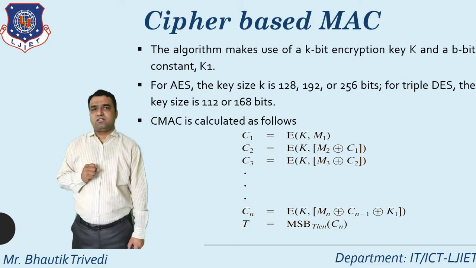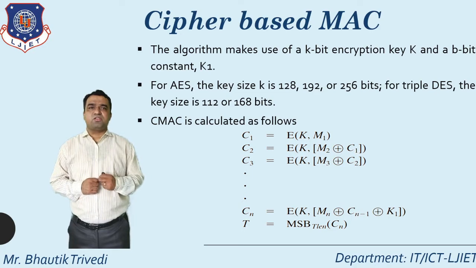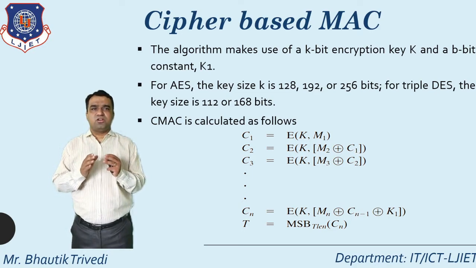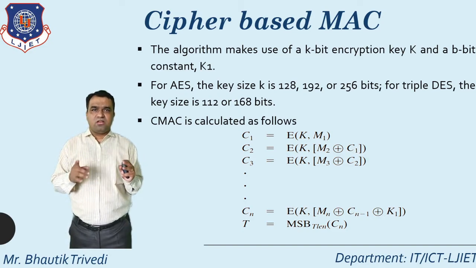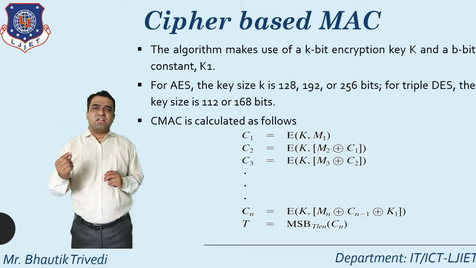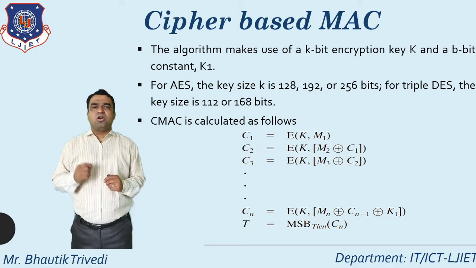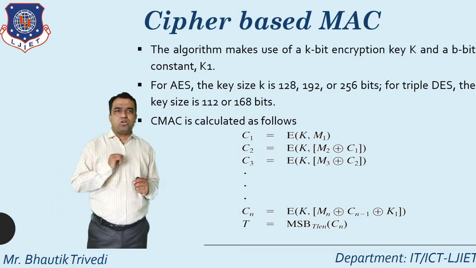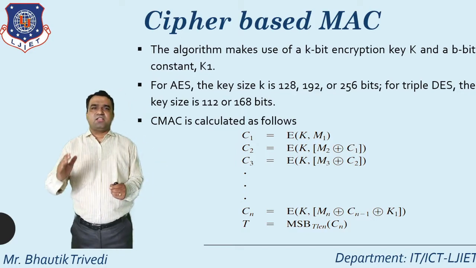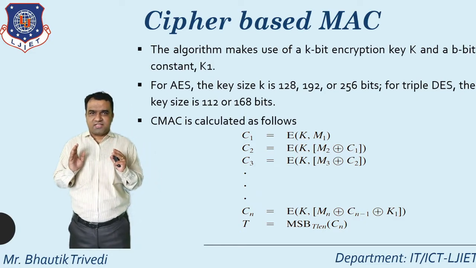fully concentrate here: how I calculate the CMAC, how I apply the operation. First of all, using the K bit encryption key and B bit constant K1, and all of you know in AES there are a total of 3 options for the key. Either you select 128 bit, or 192 bit, or 256 bit. And for triple DES, either 112 or 168. So that's the option of the key size.